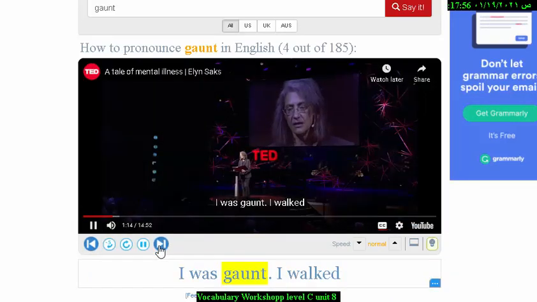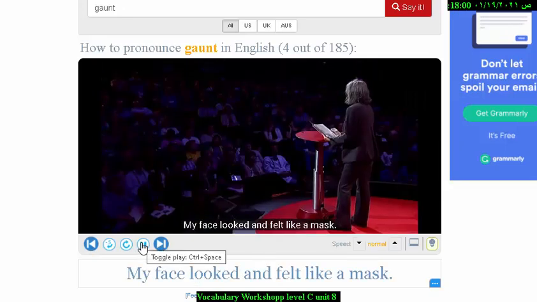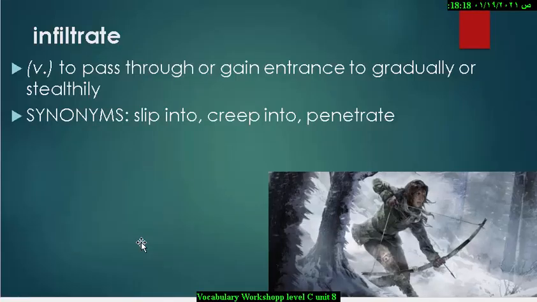I was gaunt. I walked as though my legs were wooden. I was gaunt, I was lanky, I was thin, and so on. Next word is infiltrate, which is a verb meaning to pass through or gain entrance to gradually or stealthily. Like, as you can see in this picture here, it is trying to infiltrate to catch a prey. Let's see an example.